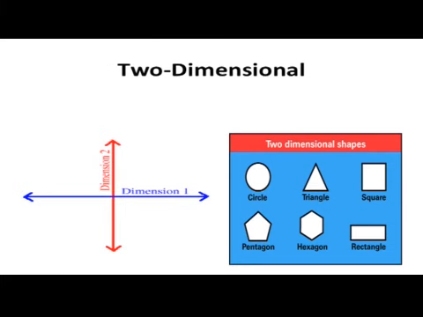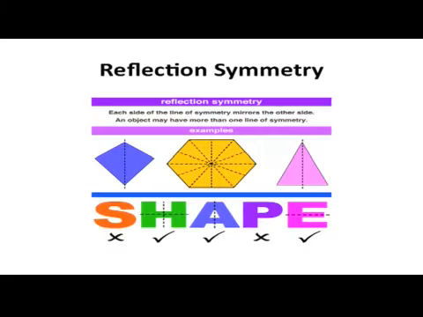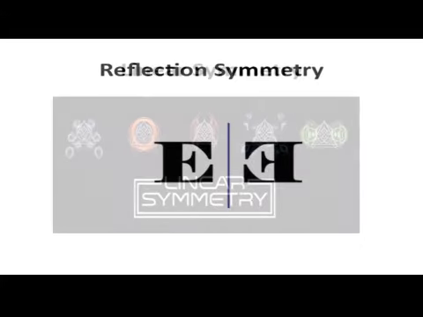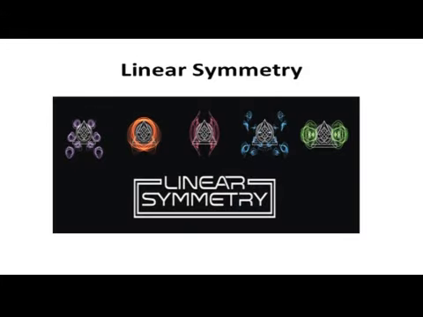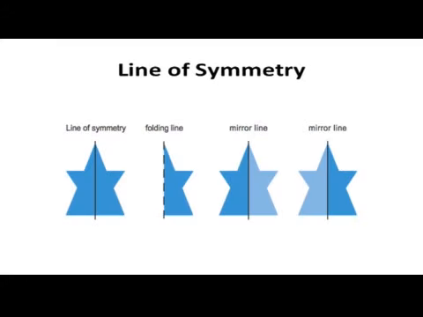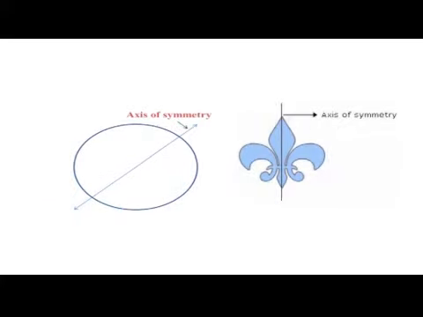Next, we will see about two-dimensional symmetry. Dear students, now we are going to learn about it. It is also known as reflection symmetry, that is also known as linear symmetry. Now we will see the definition of linear symmetry. A figure is said to be symmetrical about a line L if it is identical on either side of L, and L is known as the line of symmetry or axis of symmetry.